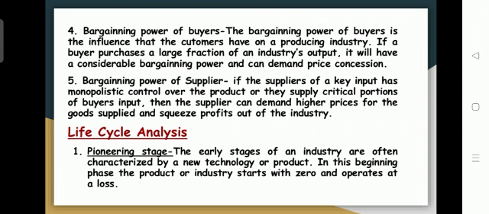In this beginning of the companies or the beginning of the industry, it starts from zero and operates at a very low level.